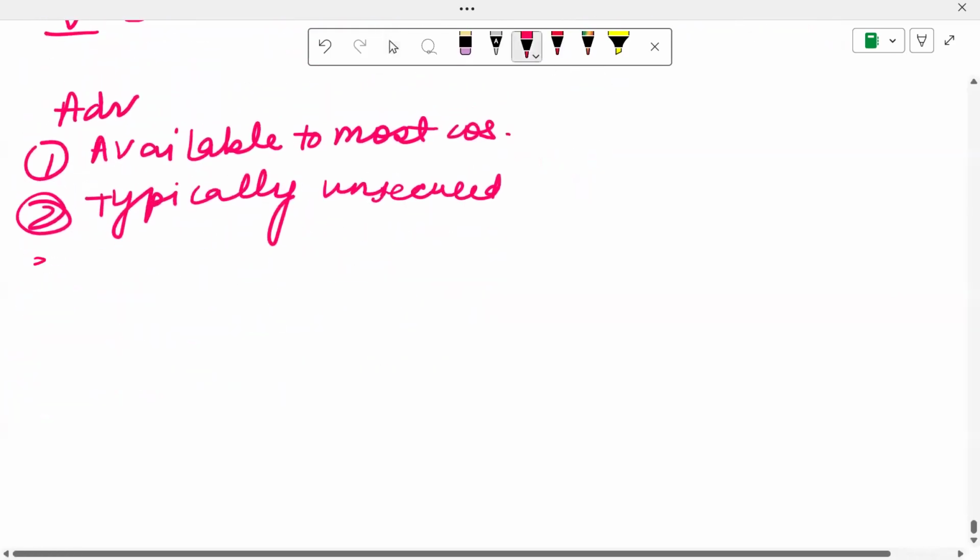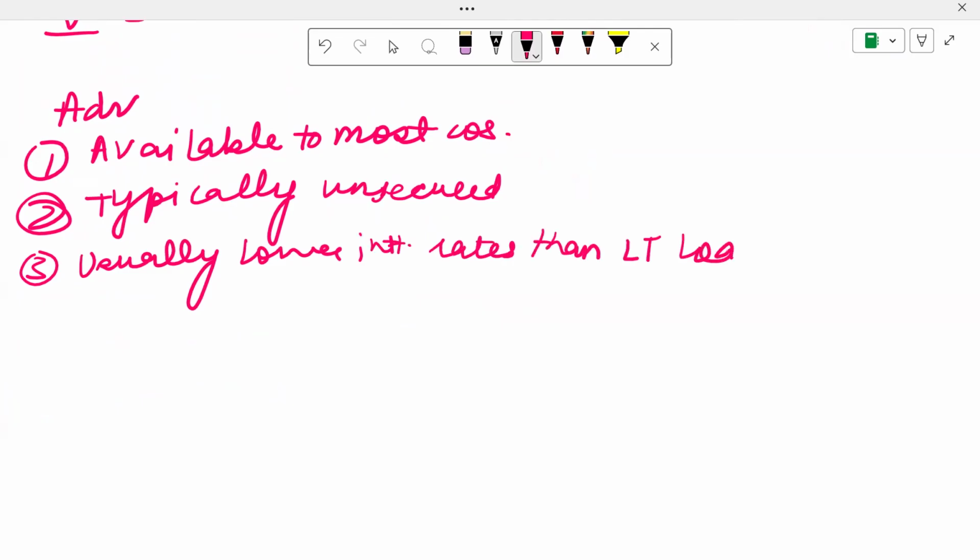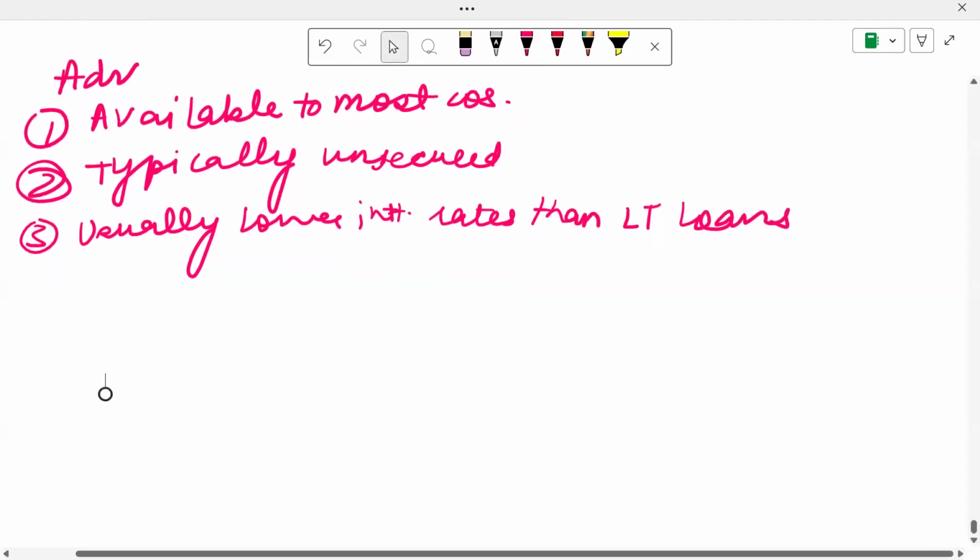And the third is that it is usually done with lower interest rates than long-term loans. Why? Because in the short term, it is considered that companies have a lower credit risk. If a company is borrowing for the short term, the tendency is that it will repay the money and there will be no default. The risk of default is considered to be less.